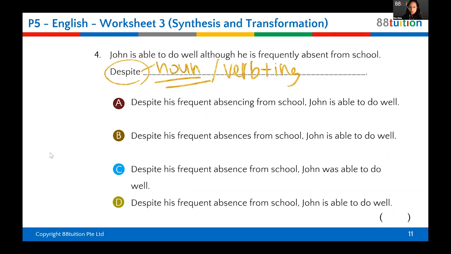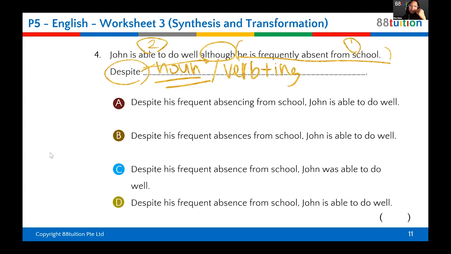Now, despite that there is 2. Okay, despite also means although. Can you see the word although here? Despite means although, okay? So you know that what must come behind the word despite must be this phrase, this sentence, because although and despite mean the same thing. And then although this one, right? So you know this part of the sentence must come first, 1. Then his ability to do well is 2. Okay, because they mean the same thing.